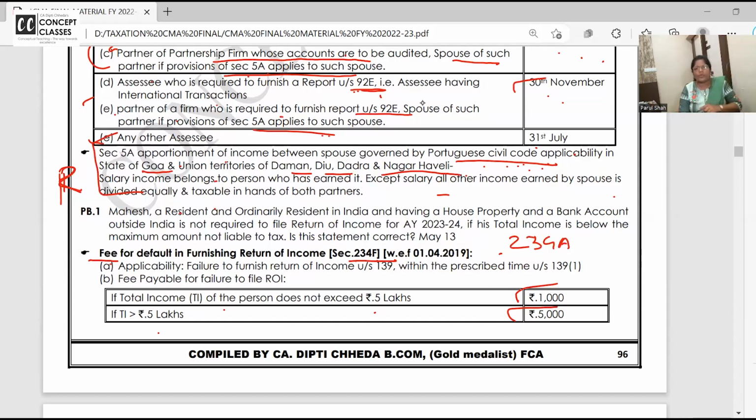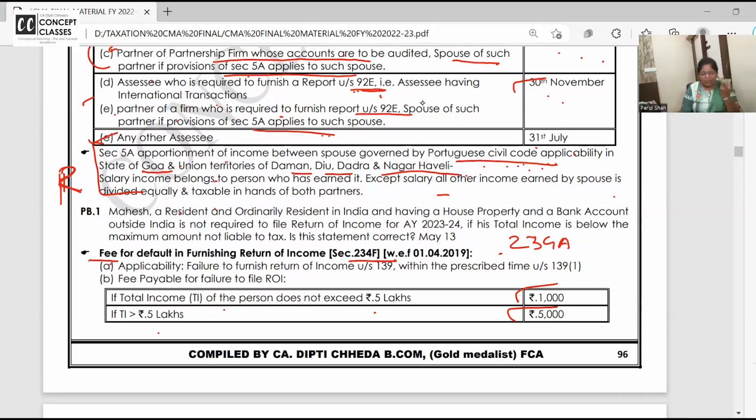Answer is yes, you will pay. But fees also you will pay. If your income is up to 5 lakh, total income does not exceed 5 lakh, then how much fee will you pay? 1,000. If it exceeds 5 lakh, 5,000. The December rule was there till last year, not this time. So anyone sitting in the class with that old frame, that if you file by December it is 1,000, no, that is not there.